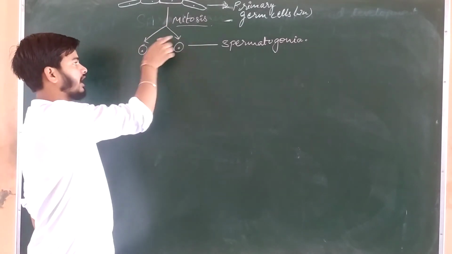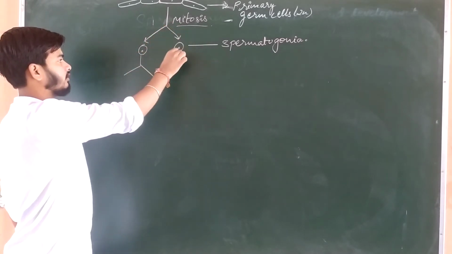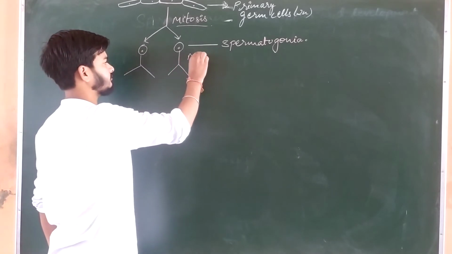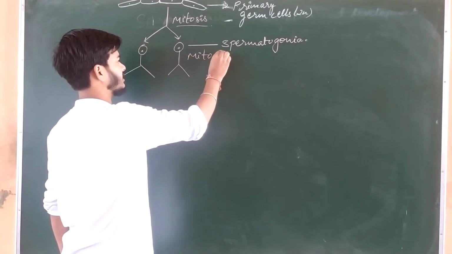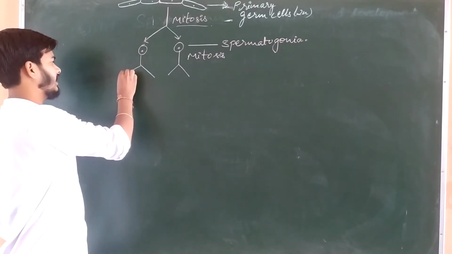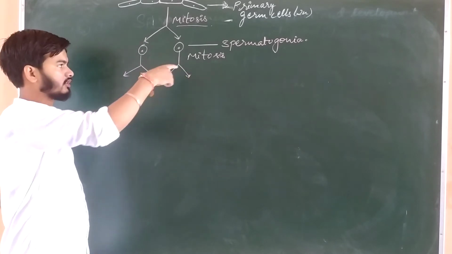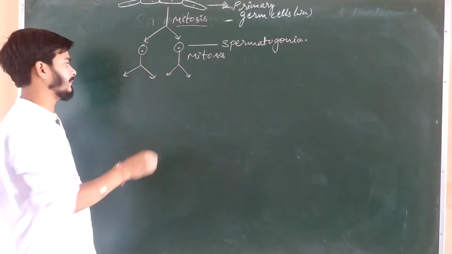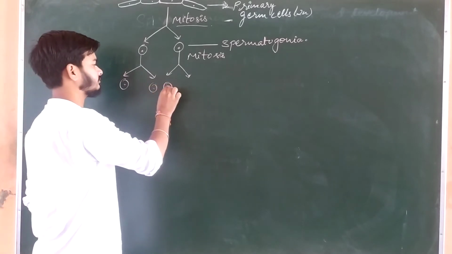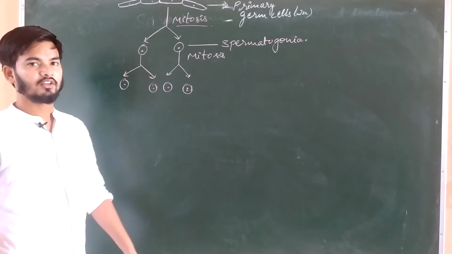This spermatogonia again undergo division to increase the number. These spermatogonia are again undergoing mitosis division in order to increase the number of themselves. So they will again form more spermatogonia just because they are doing mitosis to increase their number. So more spermatogonia are formed.